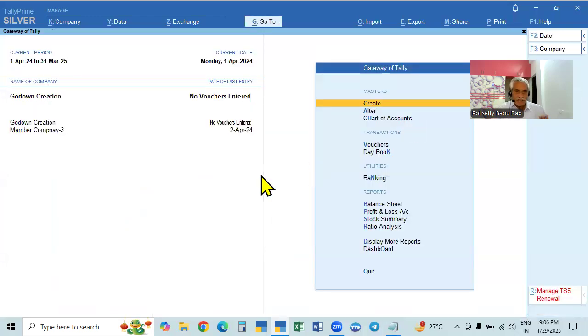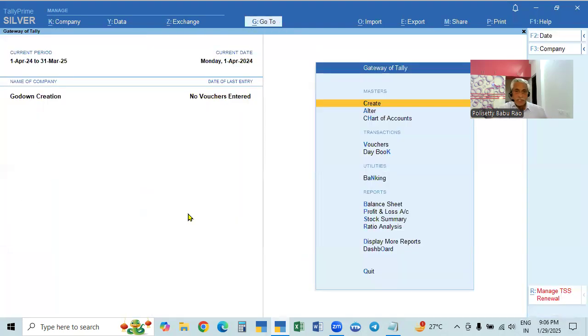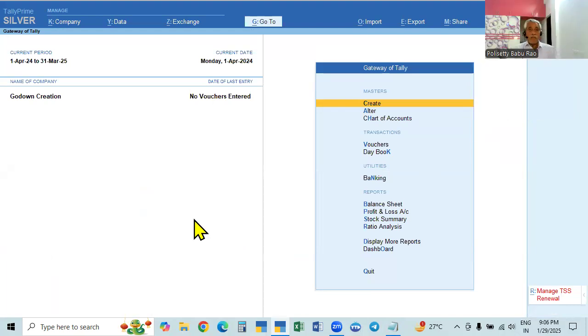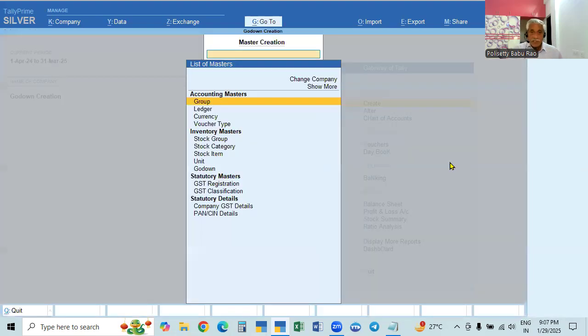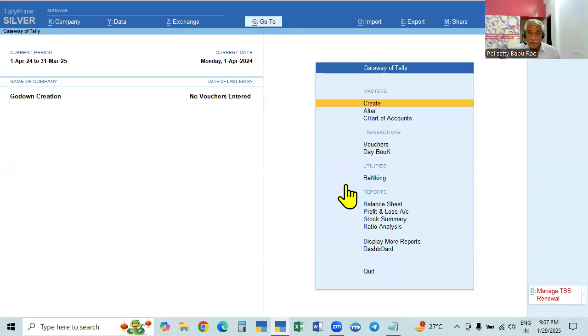So we activated everything and created the company here, and the other company we will shut. This is the company now. In this case, we have to go to the inventory masters, where the godown option will be. There we create other godowns if required. Here in the create page, we can also directly create the godown master. But first of all, we must see whether we have any godown.